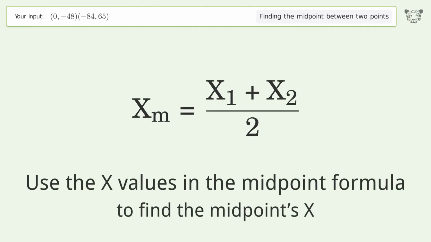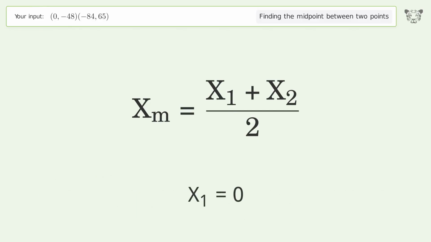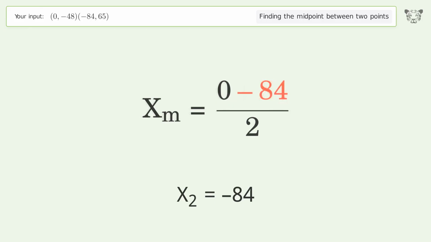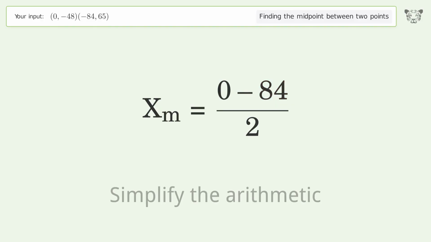Use the x values in the midpoint formula to find the midpoints x. x1 equals 0. x2 equals -84. Simplify the arithmetic.